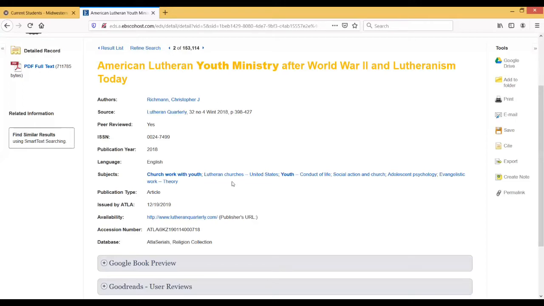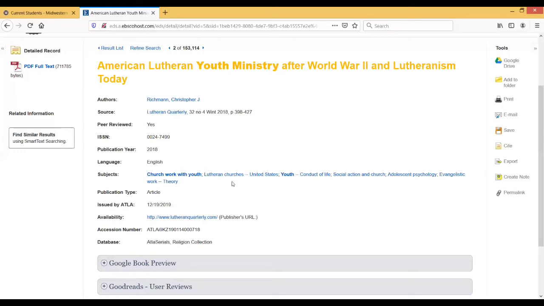And it's not as though anyone has the Library of Congress subject headings memorized. Even librarians in the Library of Congress don't have all of them memorized because there's so many. So it's not something you would expect someone to know off the top of their head. Oh, I should have been searching for church work with youth.